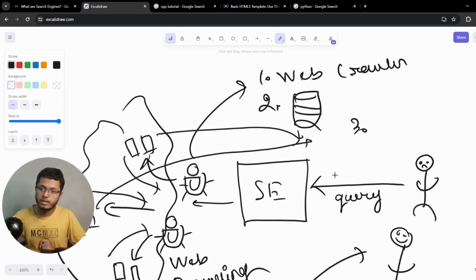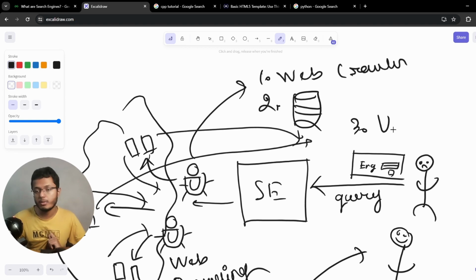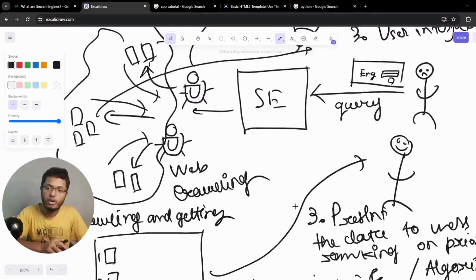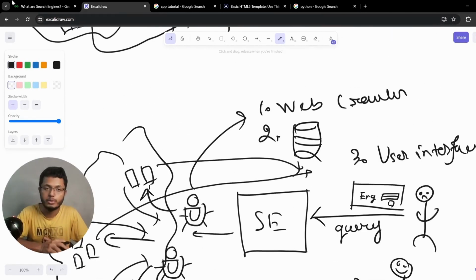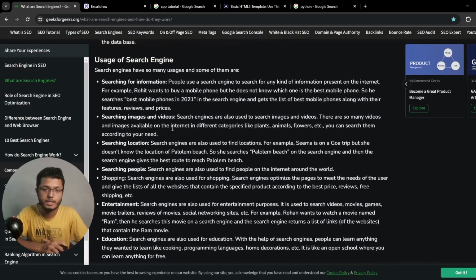And lastly, number 3 is our UI. For example, the user is searching here, so he will have one nice looking UI with a search box and a button. So this is our number 3, the user interface. That is the whole set of components of our search engine.